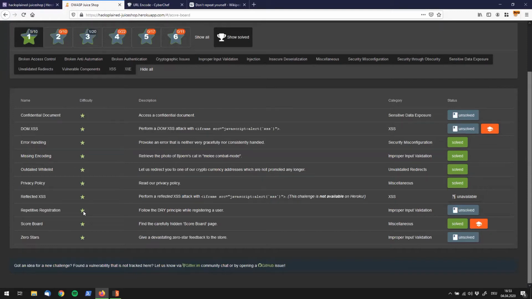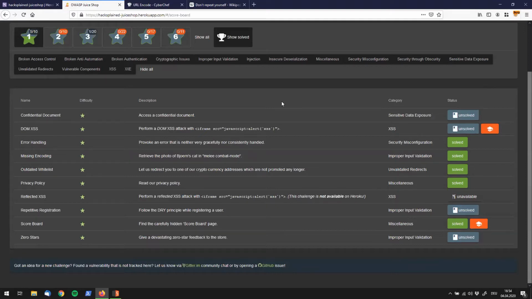Alright guys, let's jump to our next point in the difficulty 1 section of OWASP Juice Shop. So right now we're dealing with the repetitive registration vulnerability. The description tells us to follow the DRY principle and see if you can do something while registering a user. And this falls under the improper input validation category.